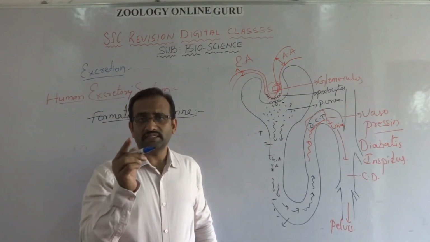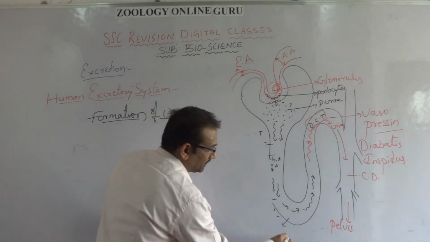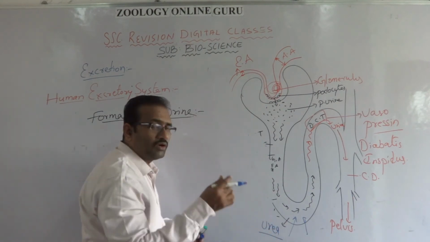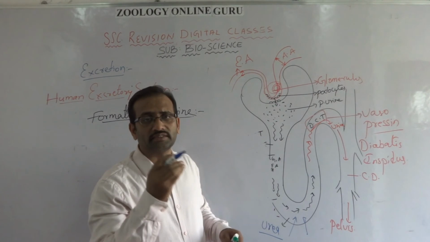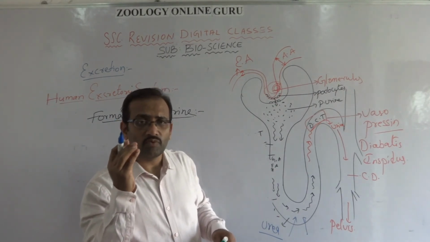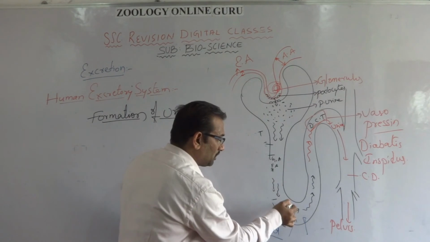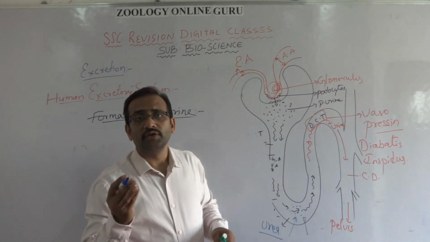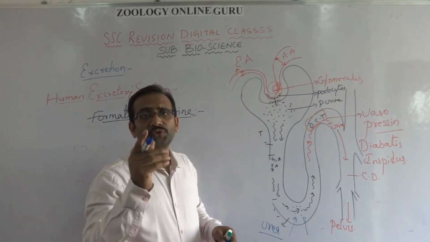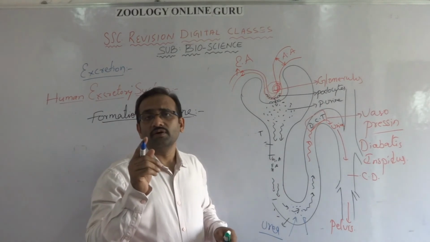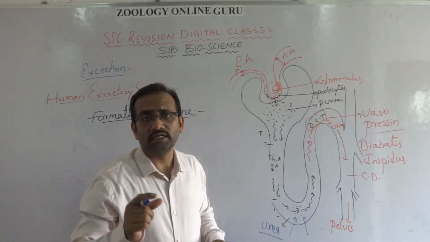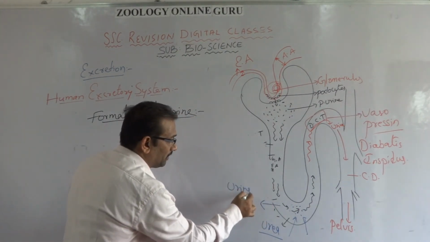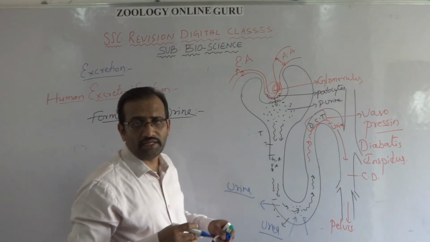Next is the tubular secretion. In the tubular secretion, some amount of urea from the cortical cells, from the cortex cells, enters into the tubule, Henle's loop. This is called tubular secretion. Tubular secretion is to maintain the hypertonic solution of urine. So here urine is concentrated in the Henle's loop and DCT.